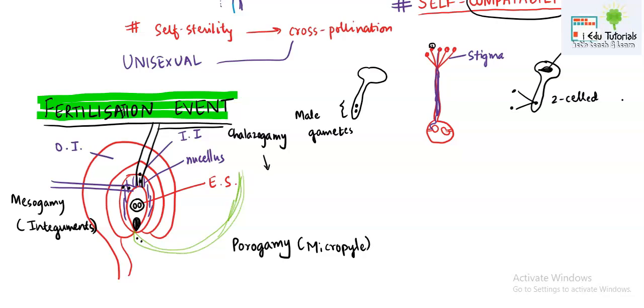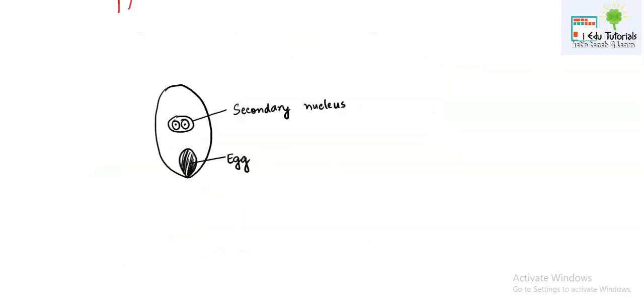If the pollen tube is entering the embryo sac through the chalazal end, then it will be known as chalazogamy. Now, the pollen tube has already entered the embryo sac. It can enter through any of the three pathways. So what will happen now?